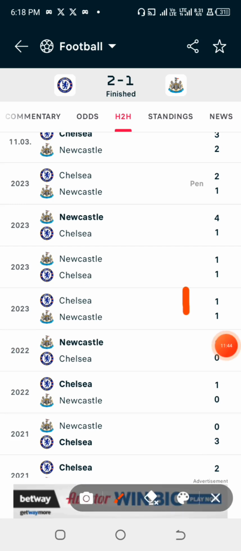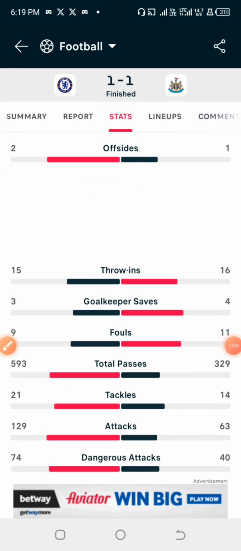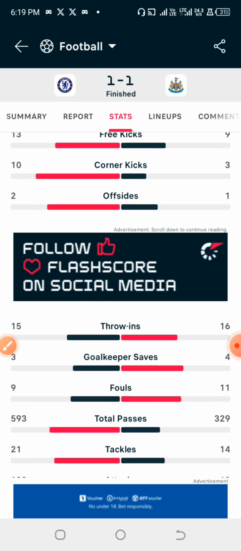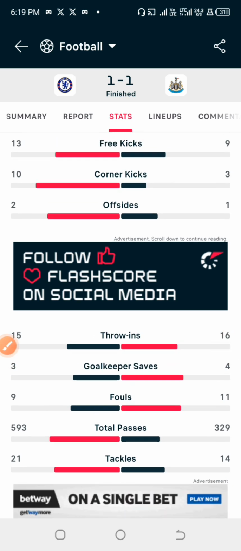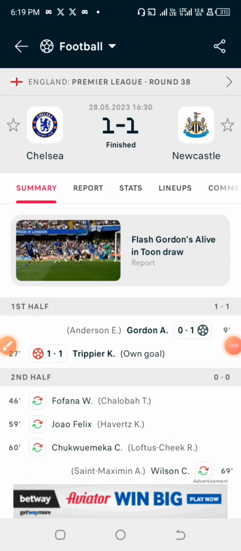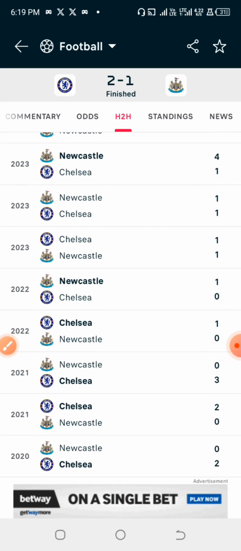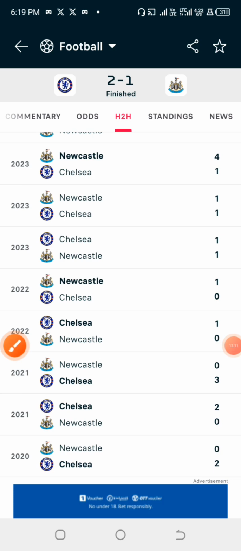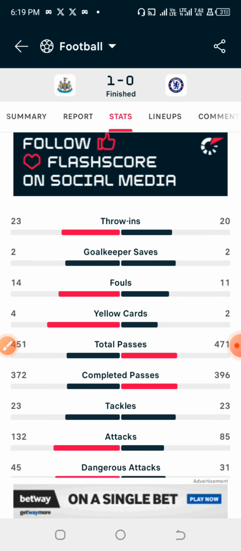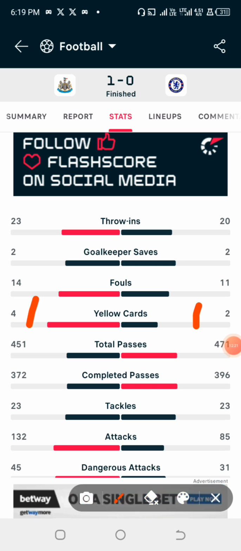Okay, so let's check this, that ended up 1-1 again. Let's check the total yellow card. In this particular game, no yellow card at all. And let's check the next game. This particular game ended up 1-0, and they had just 6 yellow cards in this game. So 6 in addition to the 14 that we already have happens to be 20.